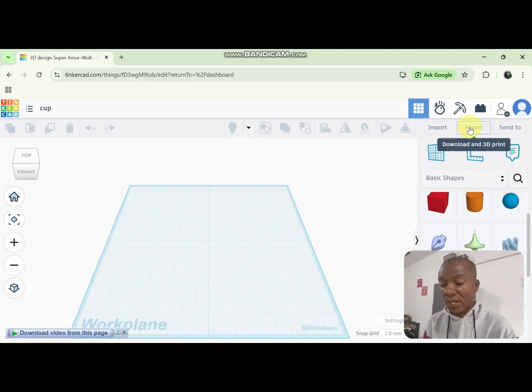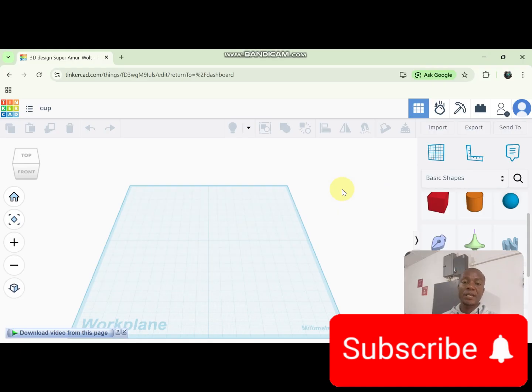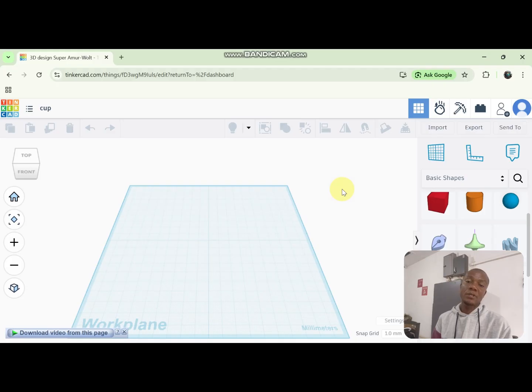So here, when you download your 3D, you can also send it to someone. 3D works with .stl. Then when you send it to the printer, we slice it using a slicer device or a slicer software. Then we print in a G code. The 3D printer accepts only a G code. Here you will not get a G code, but you get .stl file or extension. Then we use a slicer.